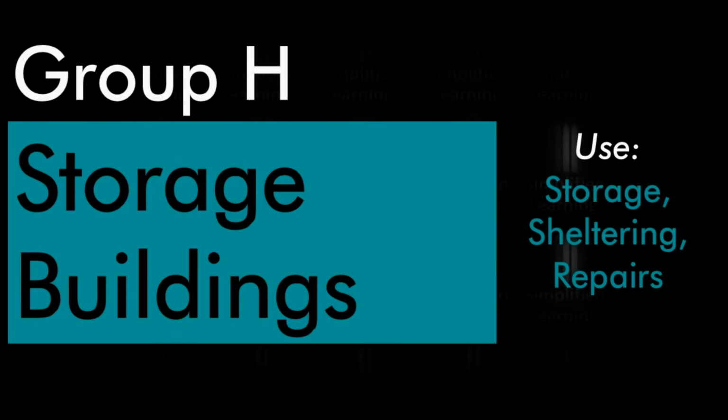In Group H buildings, storage buildings are covered where goods are stored, sheltered and incidentally repaired or serviced. Temperature maintenance or air conditioning of the goods is also done in this type of building. Barns, silos, warehouses, hangars, terminals, garages, grain elevators and stables are examples of buildings used as storage buildings.